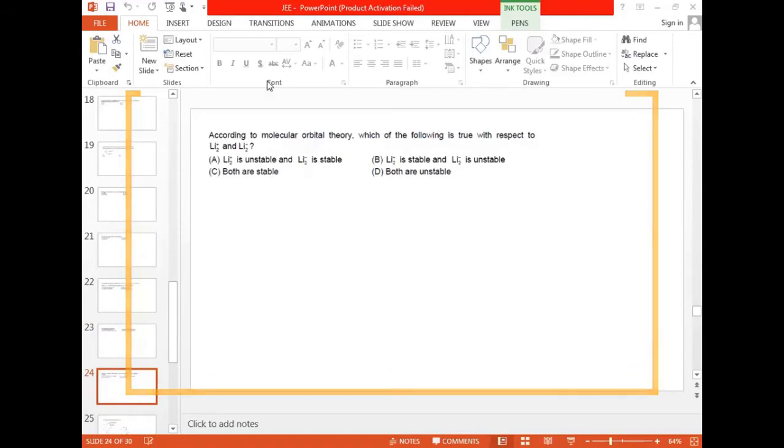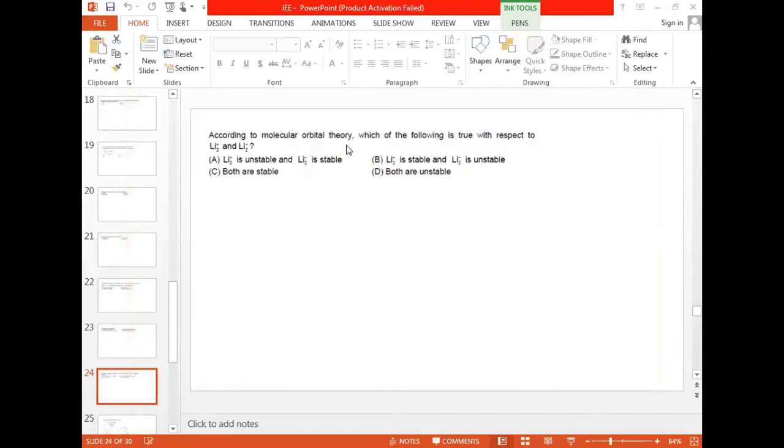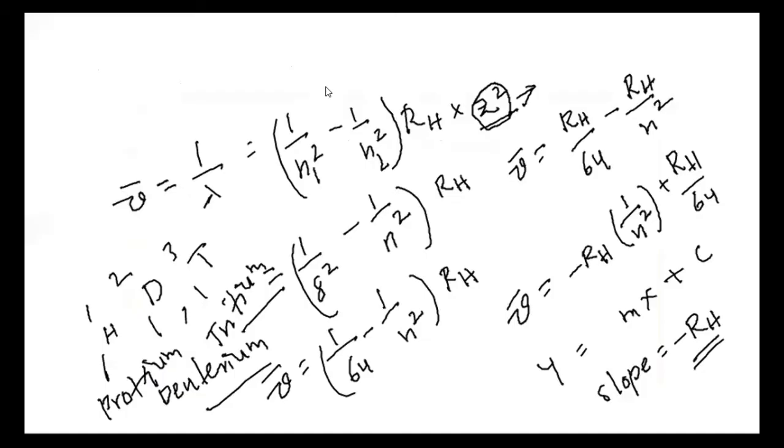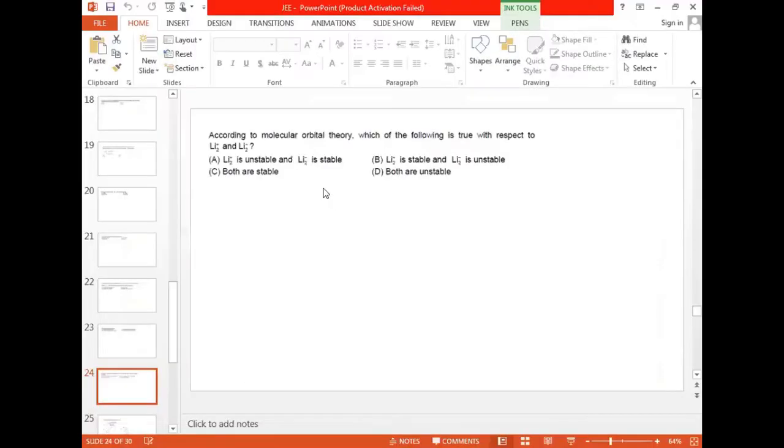Which one can we consider here? First we will take Li2 plus and Li2 minus. Unstable, sir. Both are unstable, you are telling? We will see whether it is stable or unstable now.